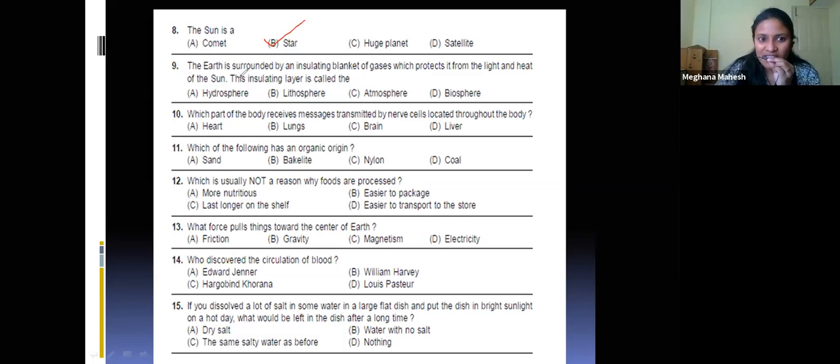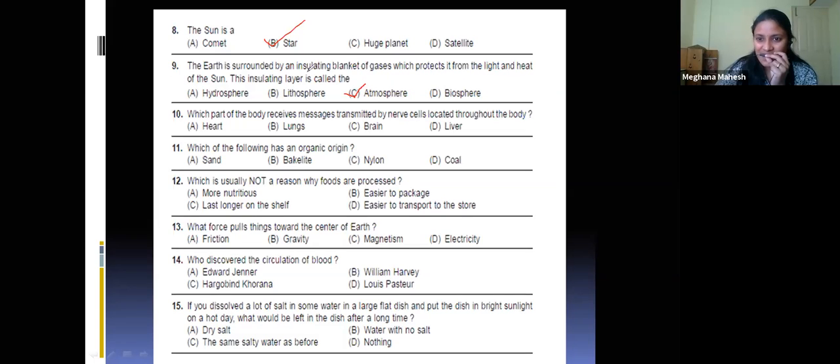So what do you call? The earth is surrounded by an insulating blanket of gases which protects it from the light and the heat of the sun. The insulating layer is called as, what do you call the insulating? Lithosphere. Atmosphere. Biosphere. Ma'am, atmosphere. It is atmosphere, children. Because of the atmosphere only, so many different wide varieties of living organisms are existing on the earth. If there is no atmosphere, there is no life. So it is atmosphere which is protecting us.